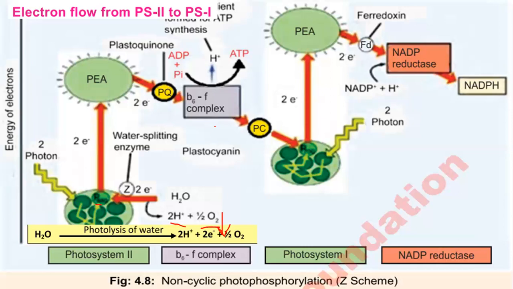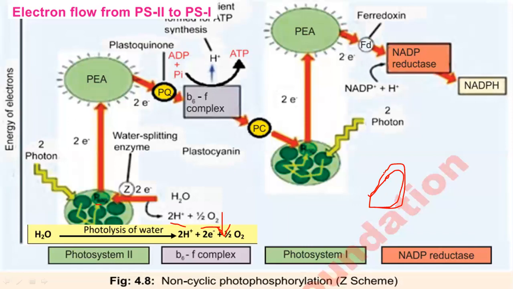So during this electron transport chain, what happened? The electrons flow through the cytochrome complex. When they flow through here, it stimulates it to pump protons from the stroma to the thylakoid inner surface. That is inside the chloroplast. Yes, this you can say is the chloroplast, or a thylakoid. Yes, a thylakoid.